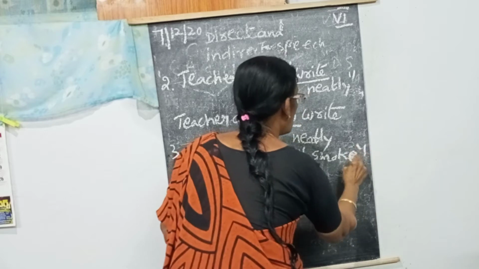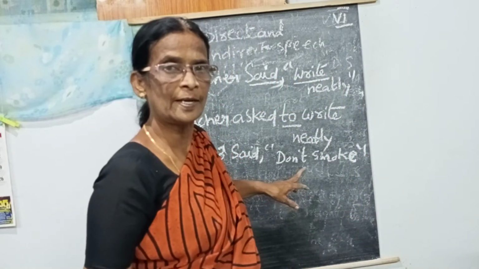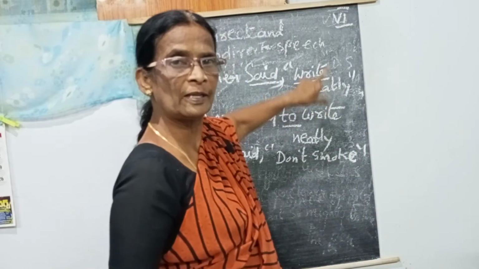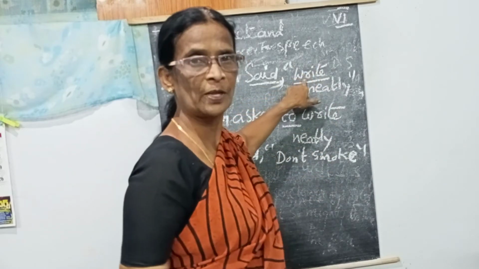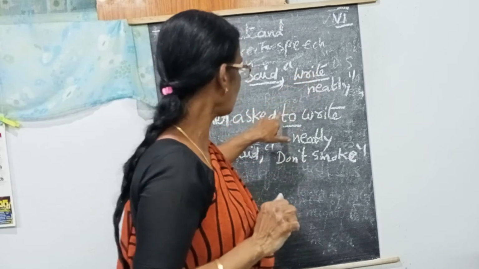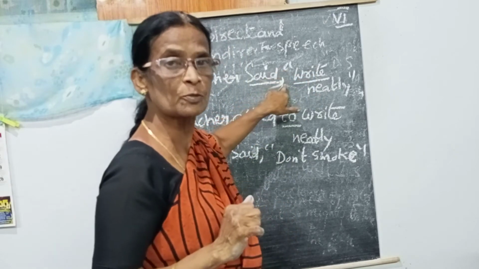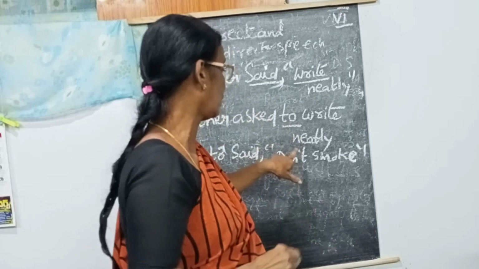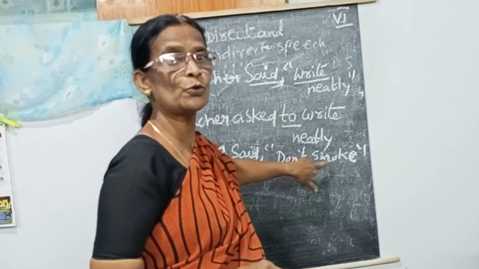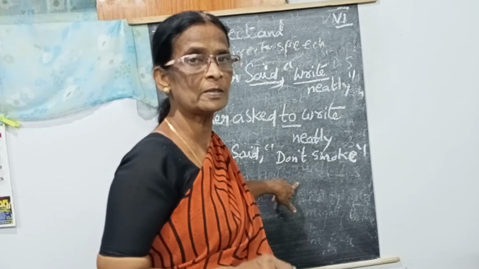Don't smoke. Is there any difference between the first and second one, ma? Yes. The first one has a verb, there is no negative, and that's why we wrote to after the reporting speech. In the imperative, if there is a negative one, don't is there. Don't smoke. Don't means negative.